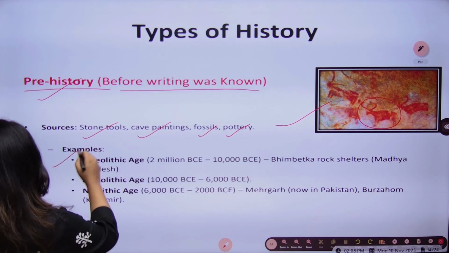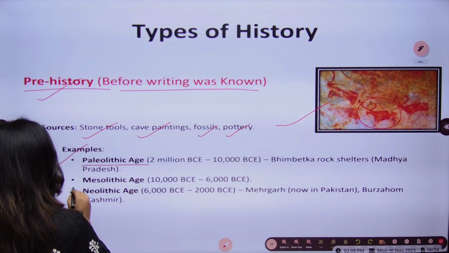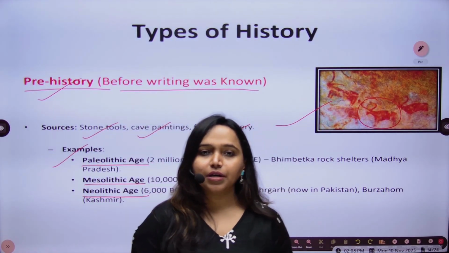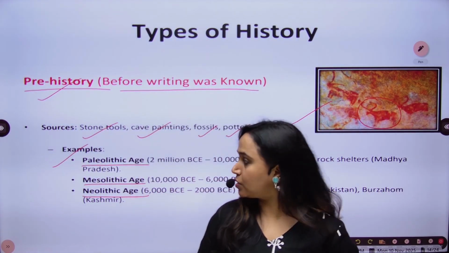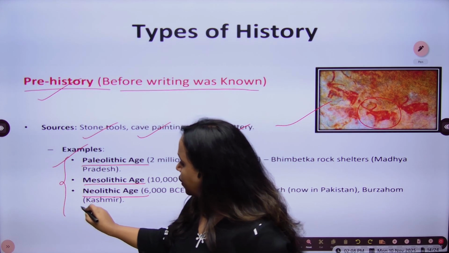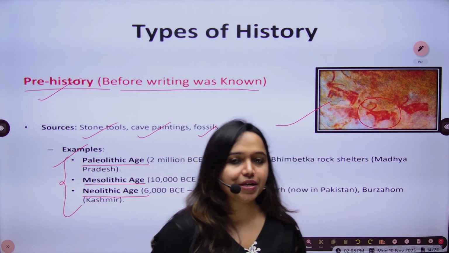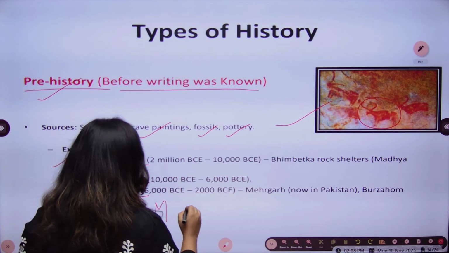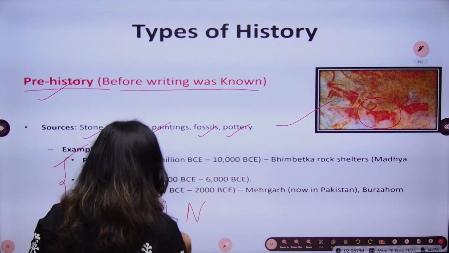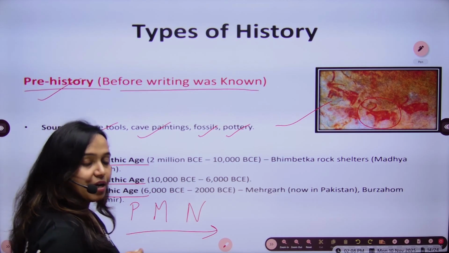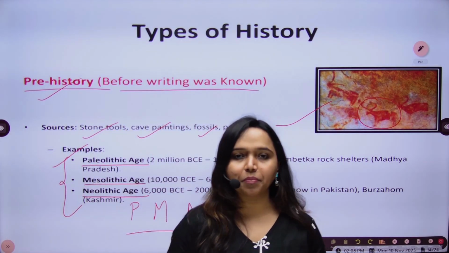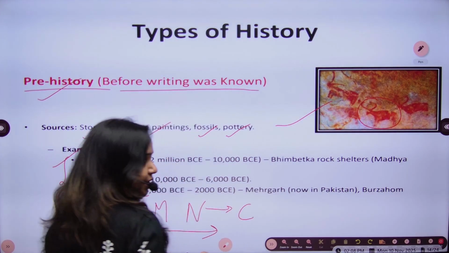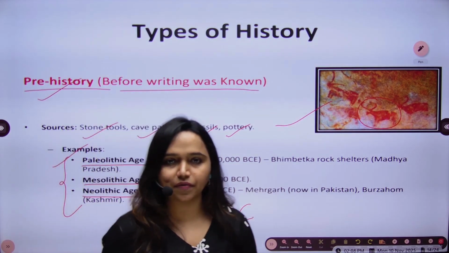So examples are the Paleolithic age, Mesolithic age, and Neolithic age, which can be learned in chronology, because these were the three time periods into which prehistoric time is divided. What are they? Paleolithic, Mesolithic, and Neolithic. So it is often called PMN. You can use this acronym to remember it. And after this you will find the Chalcolithic age, which is about the Indus Valley civilization.